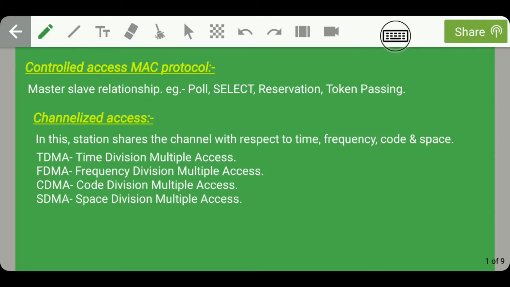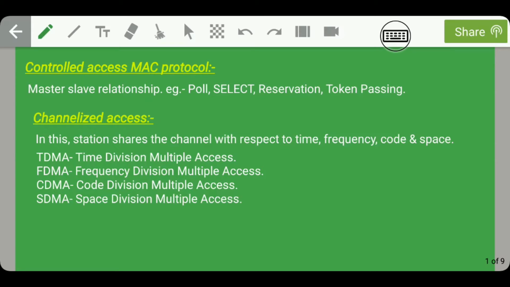Hello guys, welcome to the 9th lecture of ICT of GS for IES. Today we will be starting our discussion from the point where we had left yesterday. Yesterday we were talking about the types of MAC protocol. We had talked about the random access protocol.